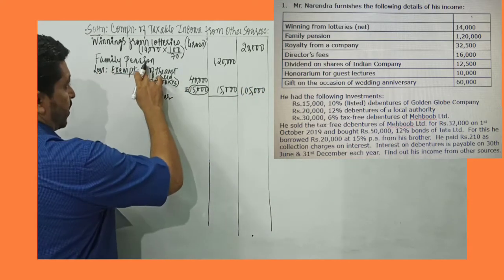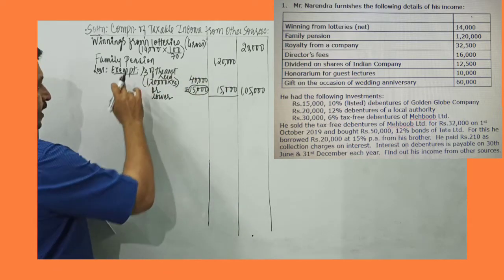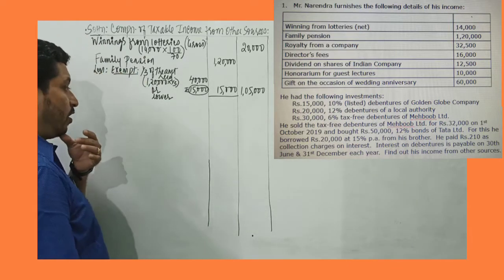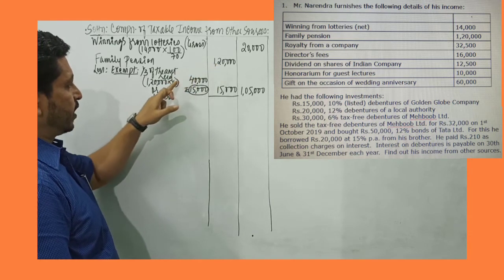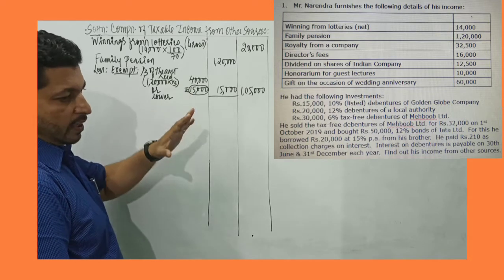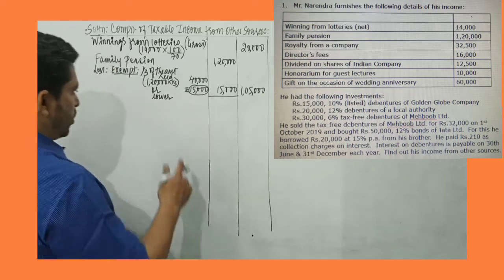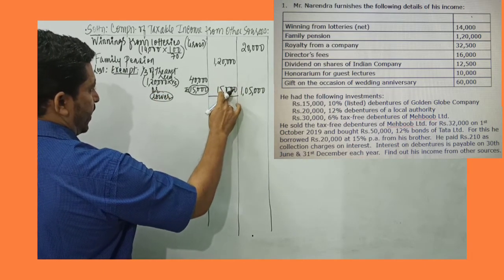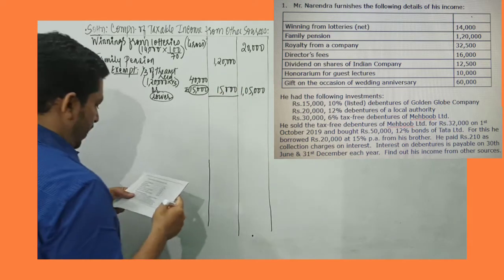So let's understand once again. Family pension amount given is 1,20,000. There is an exemption available as we have seen in theory. Either we get an exemption of 1/3 of the amount received, so 1/3 of 1,20,000 is 40,000, or rupees 15,000. 15,000 is the maximum amount. So whichever is lower, 15,000 we take. So from 1,20,000 I deduct 15,000. So taxable income from family pension is 1,05,000.